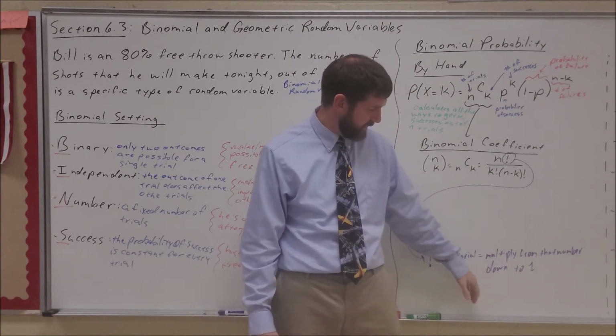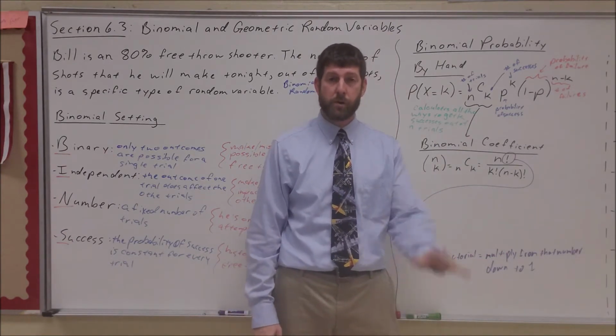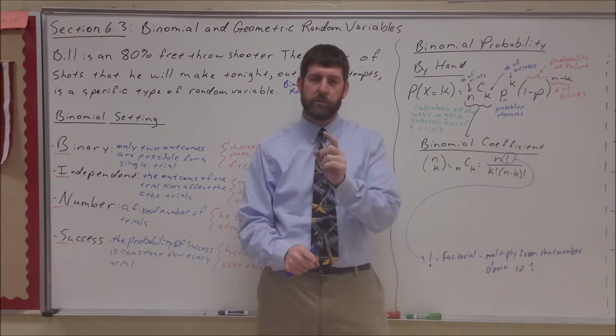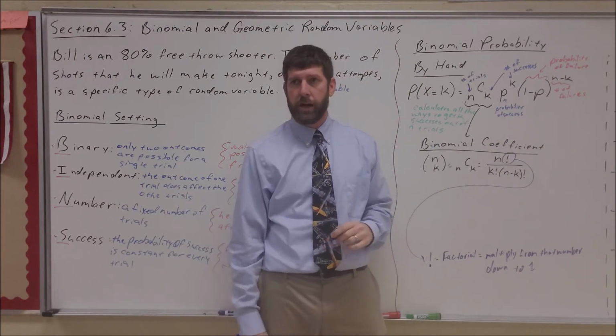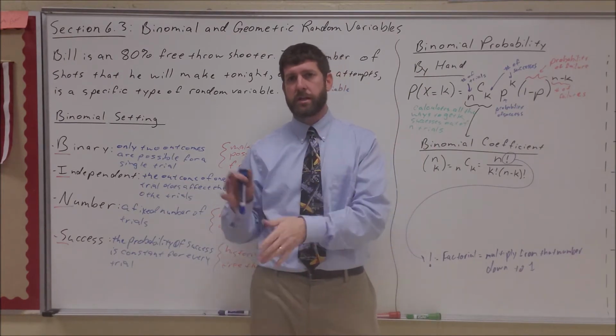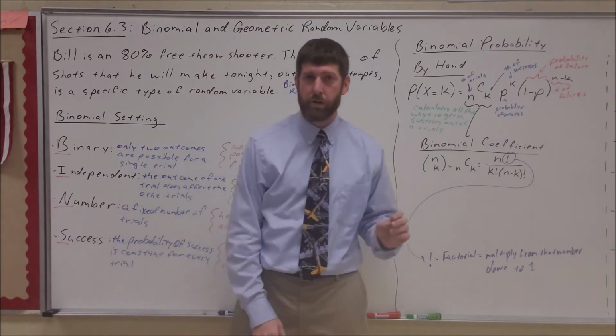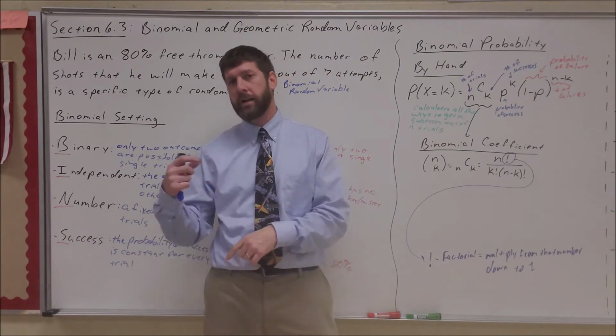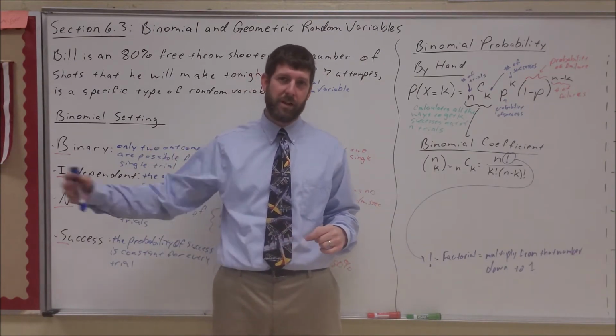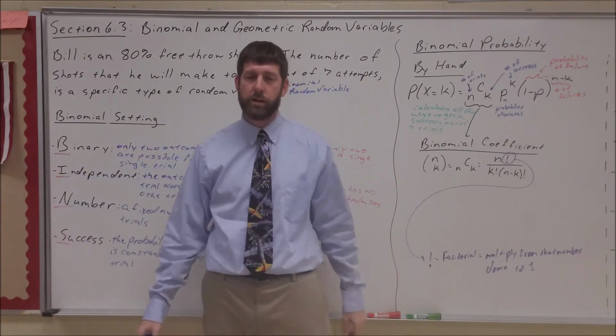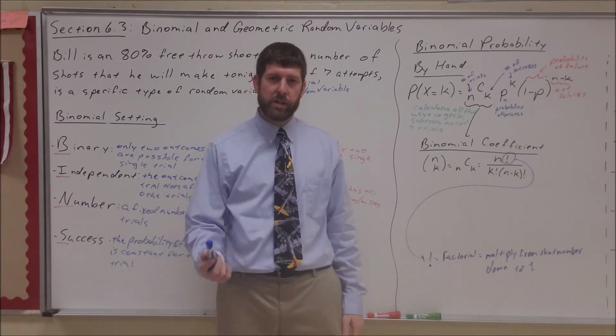So say that I had 6 factorial. It means multiply from 6 all the way down to 1. 6 times 5 times 4 times 3 times 2 times 1. If I had 10 factorial, 10 times 9 times 8 times 7 times 6 times 5 times 4 times 3 times 2 times 1. 100 factorial, 100 times 99 times 98 and 97, all the way down to 1. That's what it means. Now, are we going to have to actually do that?